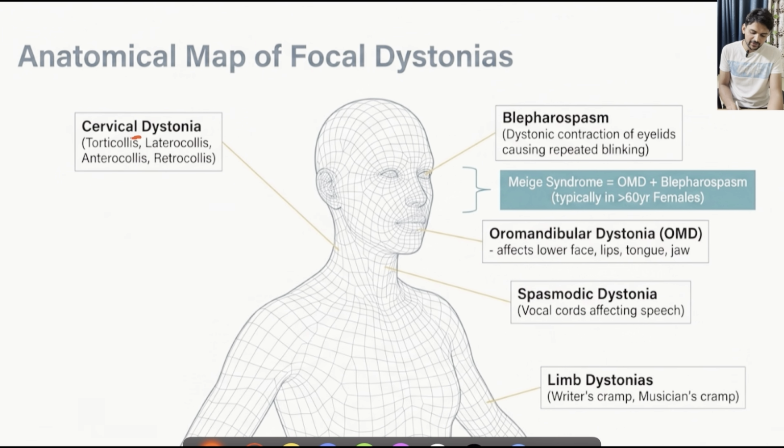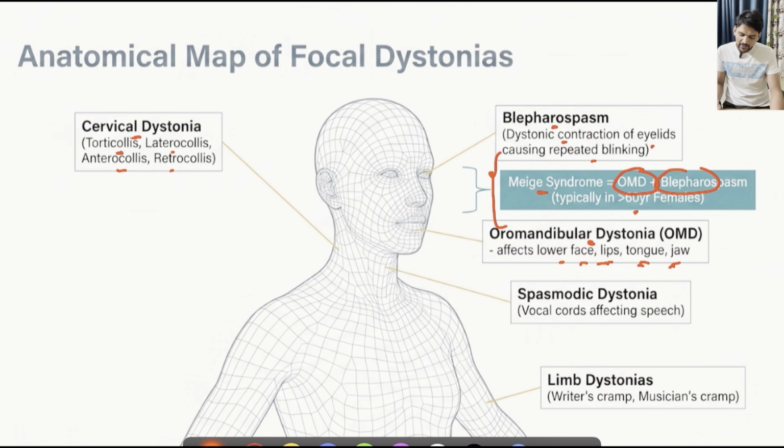And depending on the anatomical site also, we can see varied presentation of dystonia. For example, cervical dystonias might manifest as torticollis or laterocollis, anterocollis, retrocollis, etc. Otherwise, dystonias can manifest as blepharospasm, that is dystonic contraction of eyelids causing repeated blinking. Or there might be oromandibular dystonia affecting lower part of face, lips, tongue or jaw. Sometimes both of these can come together, especially if you see such repeated blinking of eyes with twitching movements of the face, which mainly involves lower part of face, lips, tongue and jaw. You have to think of Meige syndrome, that is combination of blepharospasm and oromandibular dystonia, particularly in females of more than 60-year age group.